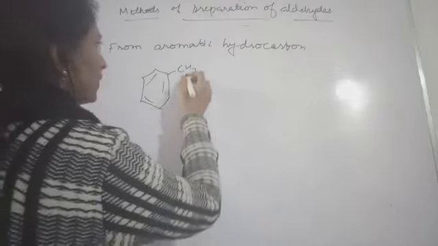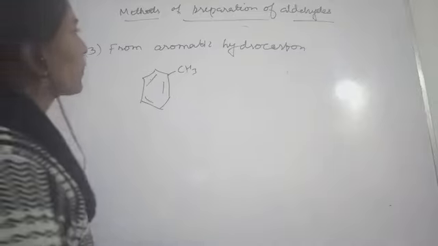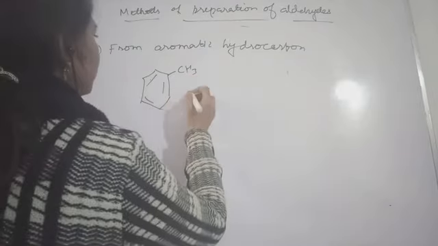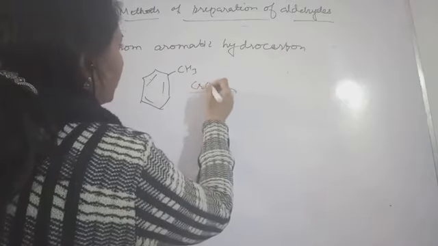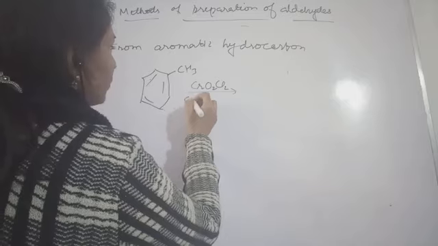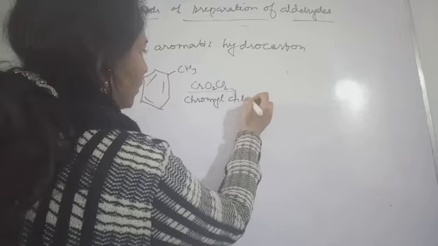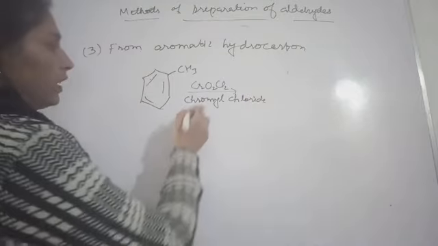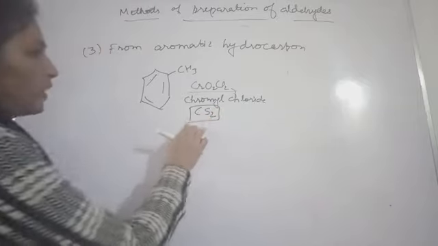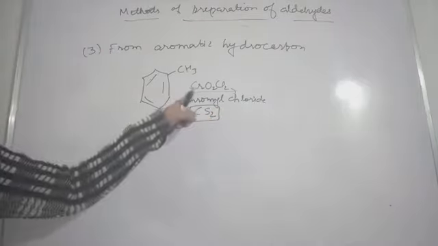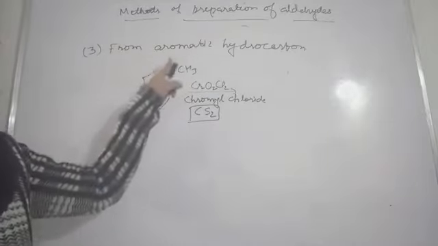So in the case of this CH3, in presence of CrO2Cl2, this is called chromyl chloride, and in presence of carbon disulfide. Do remember, in presence of carbon disulfide, because a similar kind of reaction you will see in other cases also. This is from aromatic hydrocarbon.